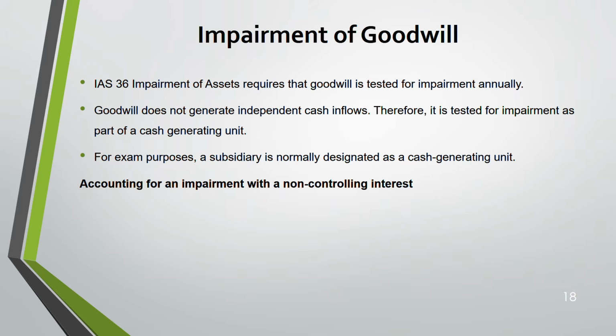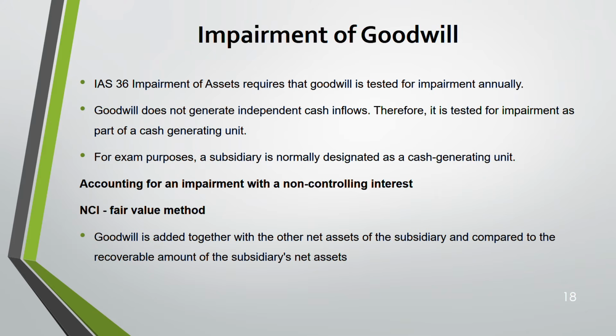Okay? There are two methods in which you can calculate NCI. We know that. One is fair value method, the other one is proportionate method. When it's a fair value method, okay, you add your goodwill to the other assets of the subsidiary and then compare it with the recoverable amount to find the impairment.